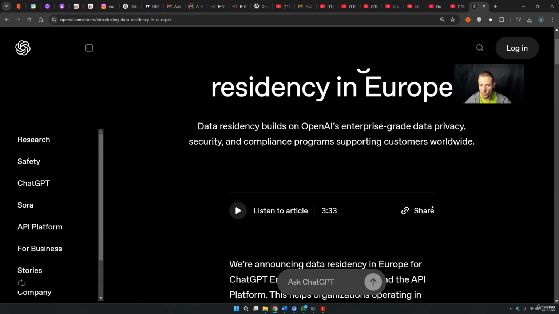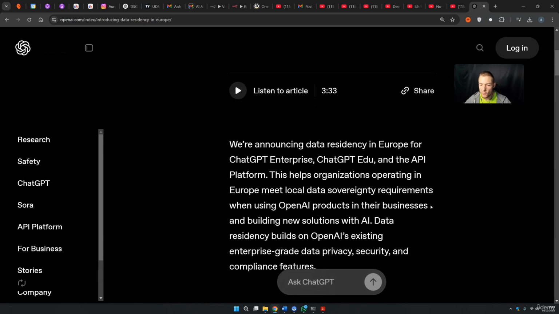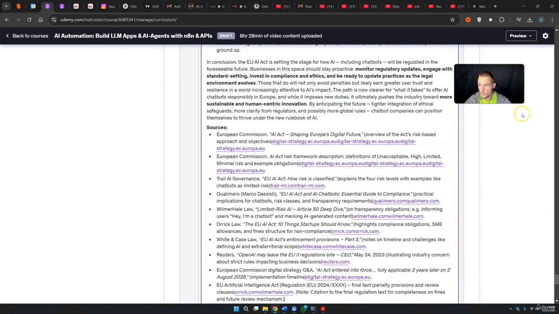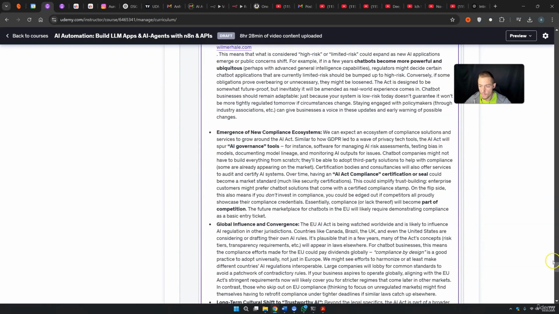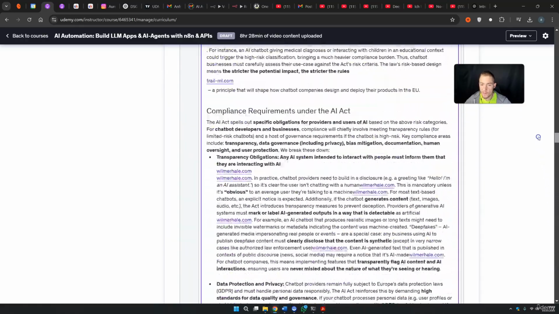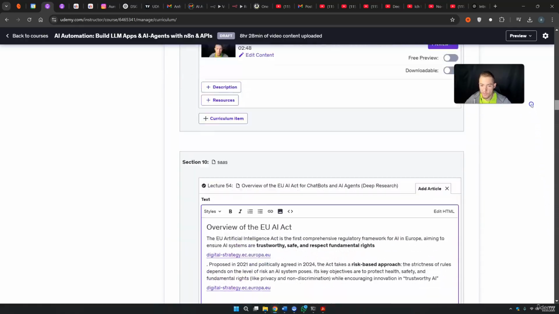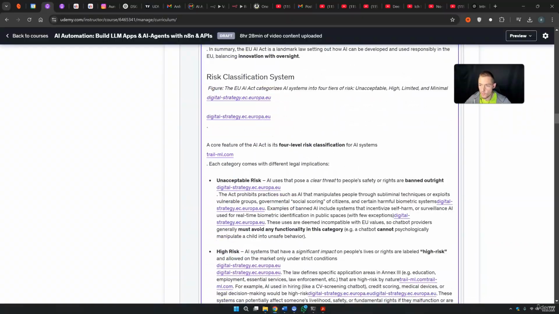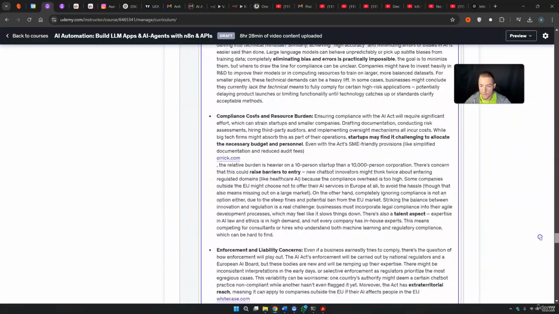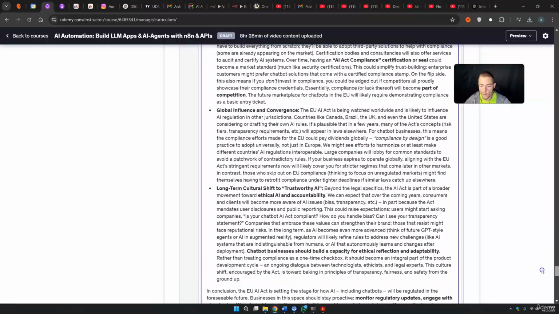You can just work with the OpenAI API and use the server from Europe in your project and then you are completely covered. Nonetheless, because I am not your lawyer, I have created this gigantic article that you can read. It is a really gigantic documentation with a lot of links where you can click through. Basically, this is everything about the AI Act that you need to know if you want to dive deeper.